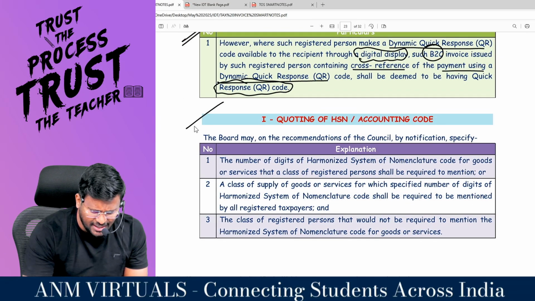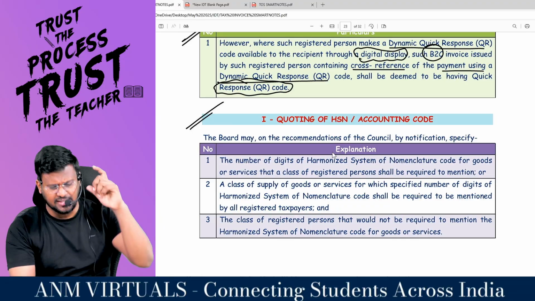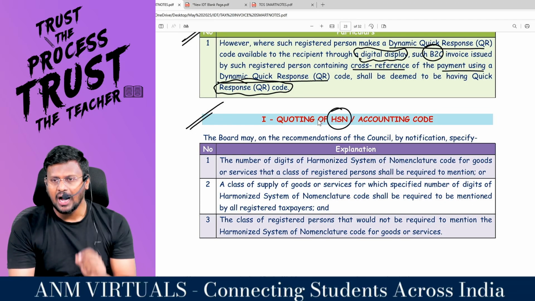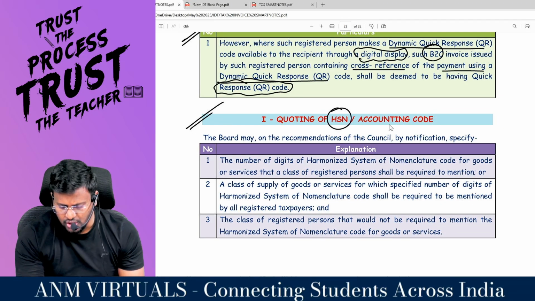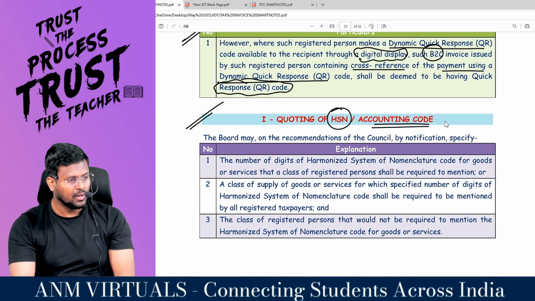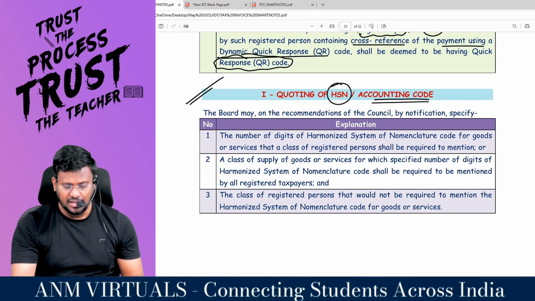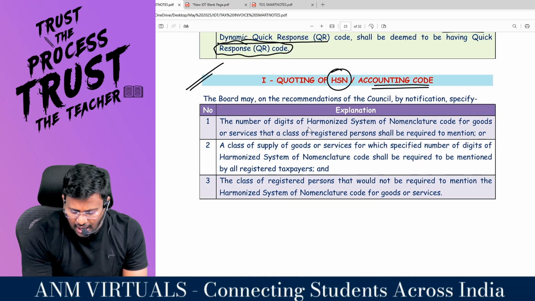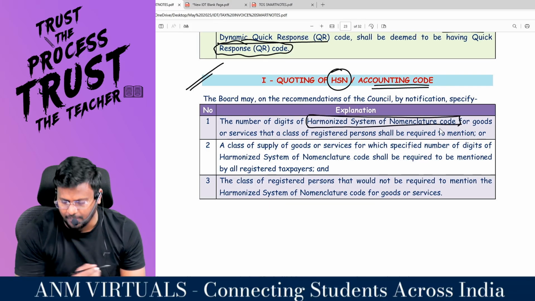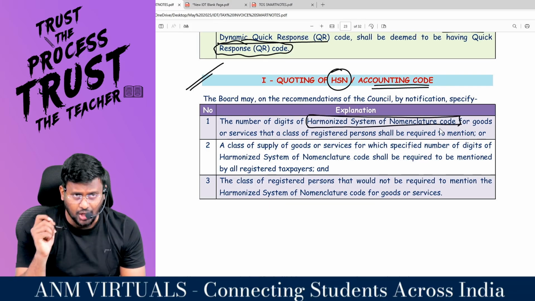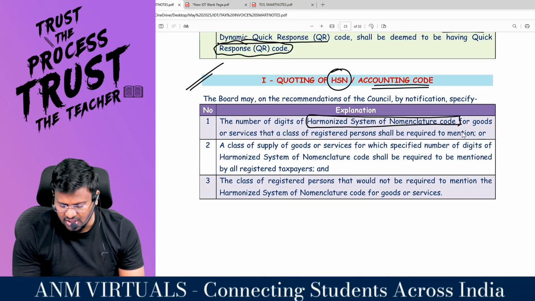When you are raising the invoice, another requirement in the tax invoice is the HSN code, harmonized system of nomenclature, or otherwise called the HSN code. You should understand about this. This is another 4-mark area they may ask. The number of digits of the harmonized system of nomenclature code for goods or services that a class of registered person shall be required to mention.